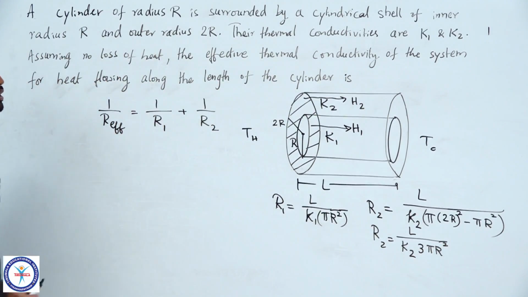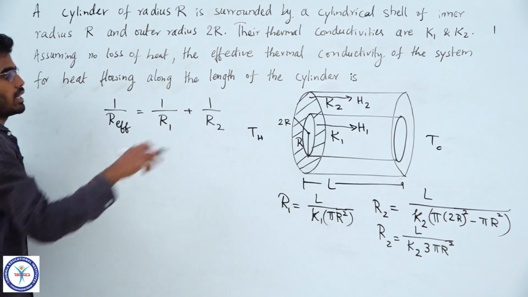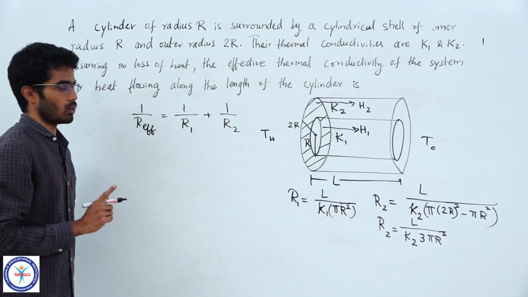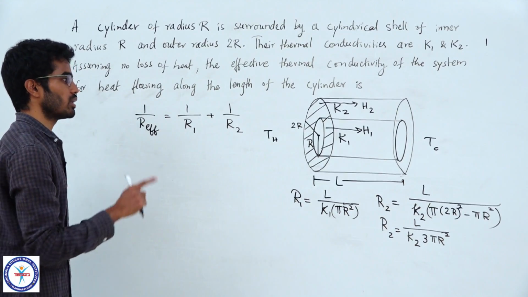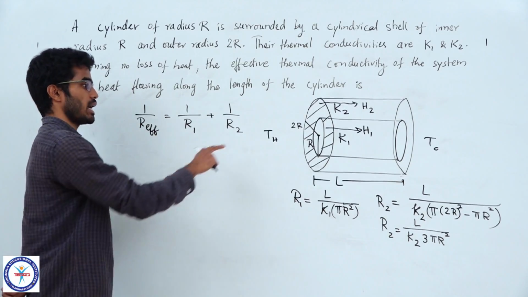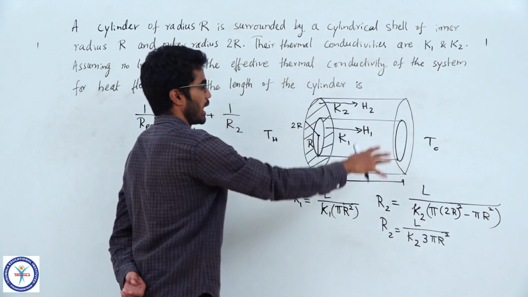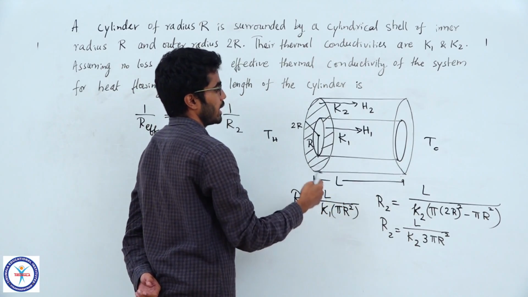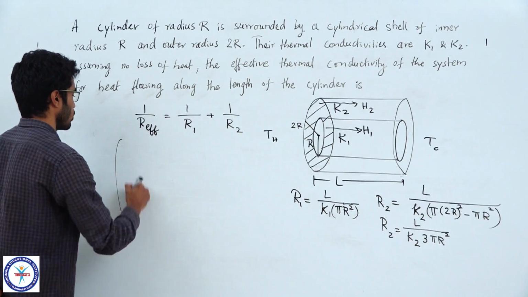Now, let us substitute here. We have reduced this entire system into one conductor now, for which we are calculating effective thermal resistance. Now, remember that it should have the same dimensions as the original system. So, that means it should carry the energy for a length L. Let us draw that figure also.